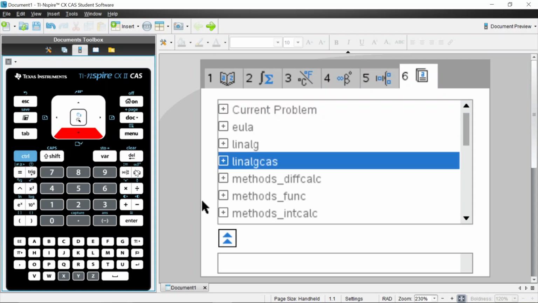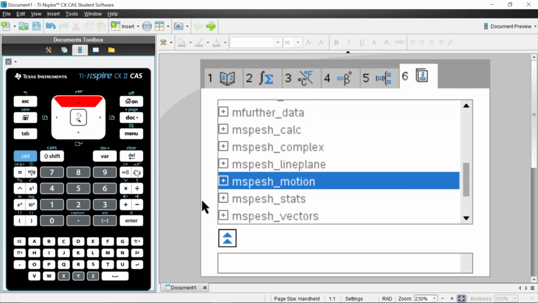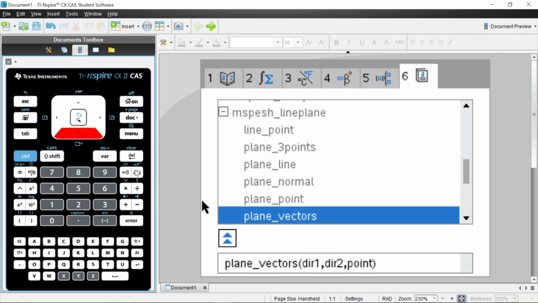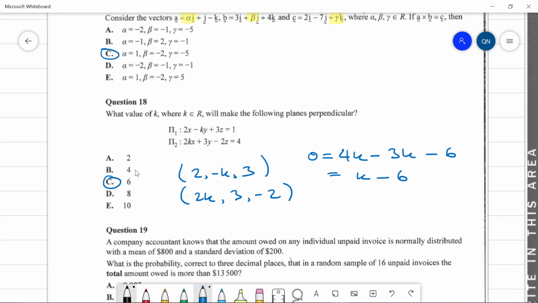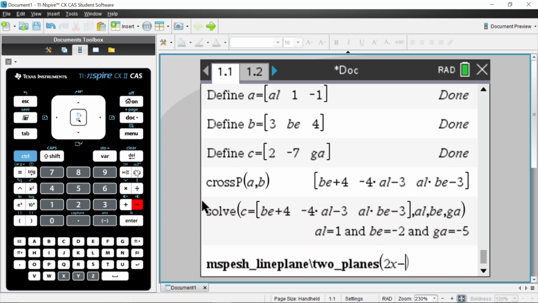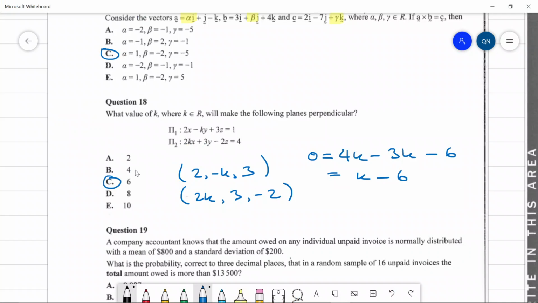So we'll go to special line planes, we'll go to 2 planes, where is it? 2 planes, and then we'll just type in the planes, so 2x and then minus, was it 6? Yeah, 6y, and then we have plus 3z. I'm going to redefine the y and the z, because that's going to interfere with the programs.